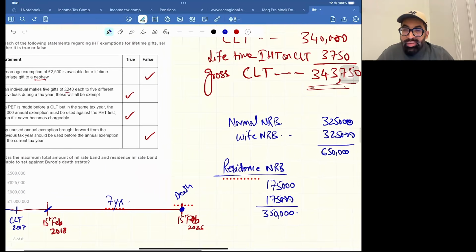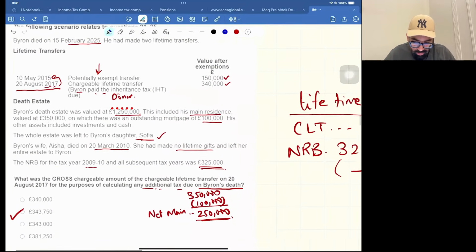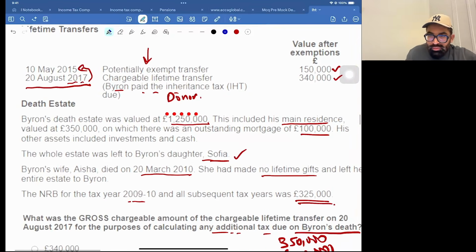Can you tell me the value of your net main residence? See, main residence value was 350 and there was an outstanding loan of 100,000 on the main residence. So 350 minus 100 is 250.